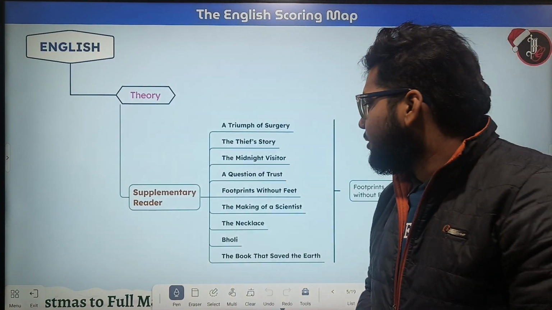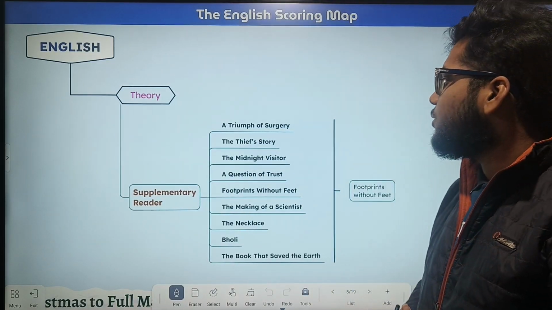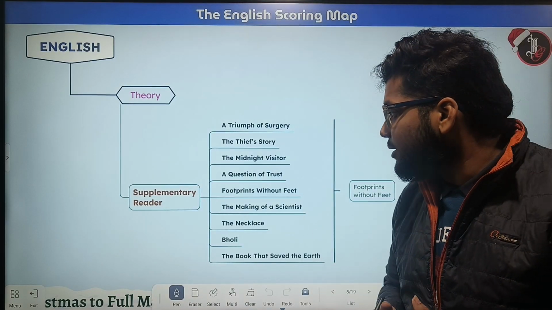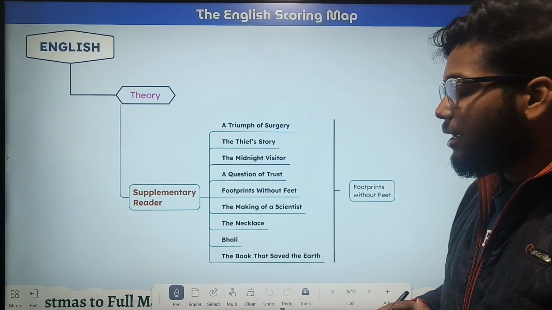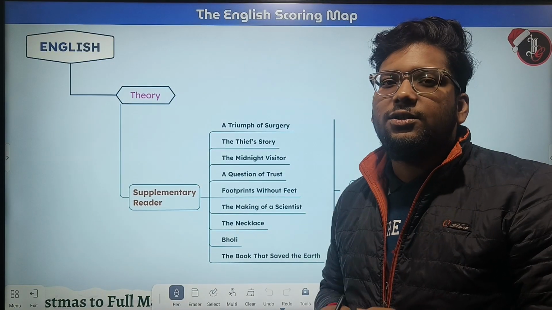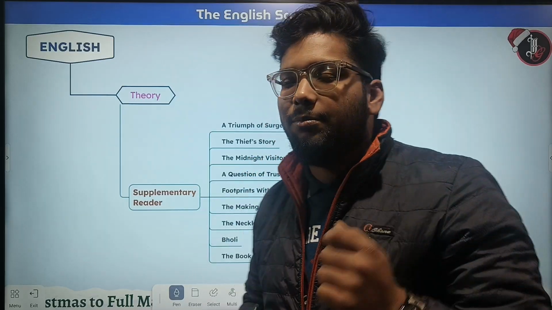is the stories we have in the supplementary reader. Okay, so we have The Tramp of Surgery, The Thief's Story, The Midnight Visitor, A Question of Trust, Footprints Without Feet, The Making of a Scientist, The Necklace, Bholi, and The Book That Saved the Earth. So let's begin our explanation of each of these topics.